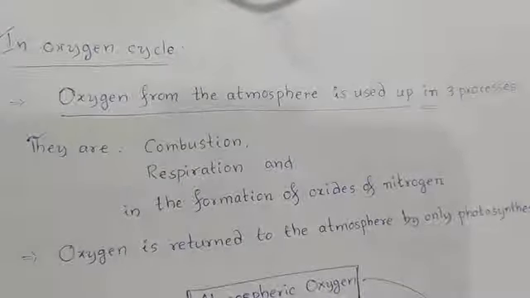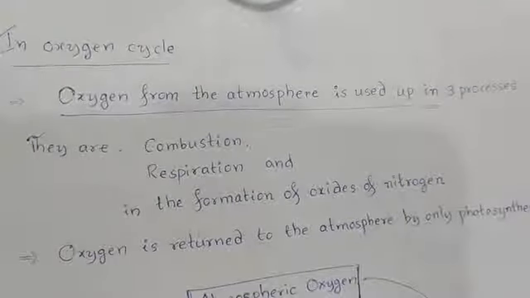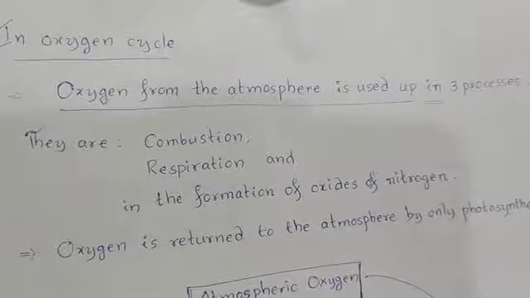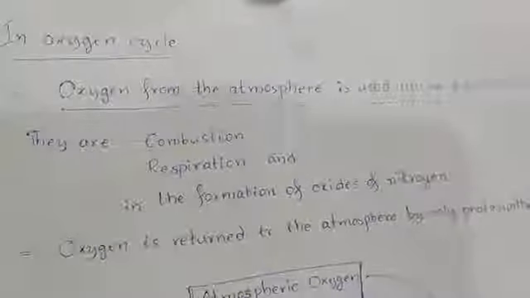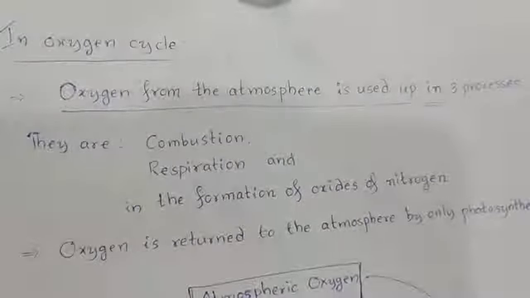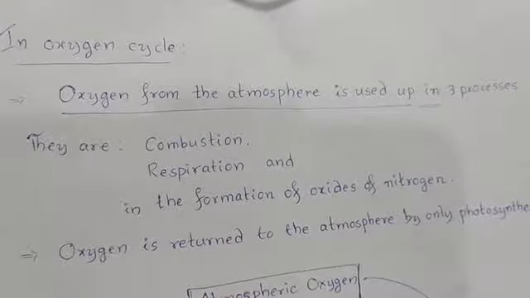Inside the living organisms, in each and every cell, respiration is carried out to produce energy. In that also oxygen is used in most of the organisms. And third one, oxygen is used up in the formation of oxides of nitrogen, sulfur, etc.